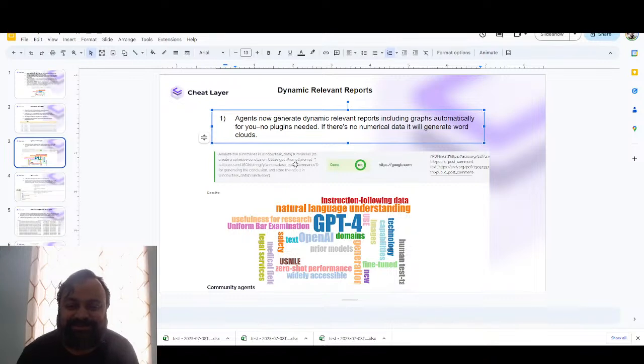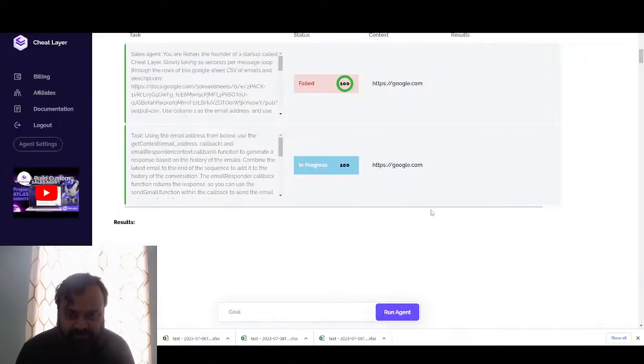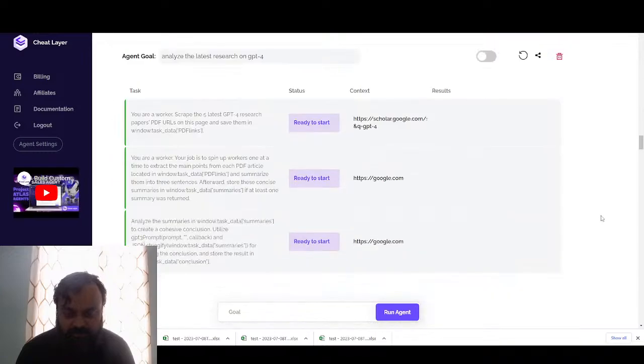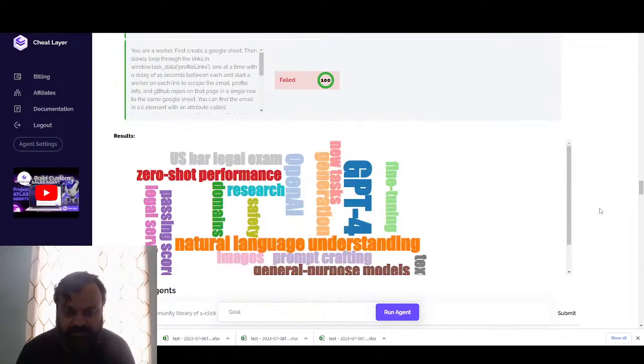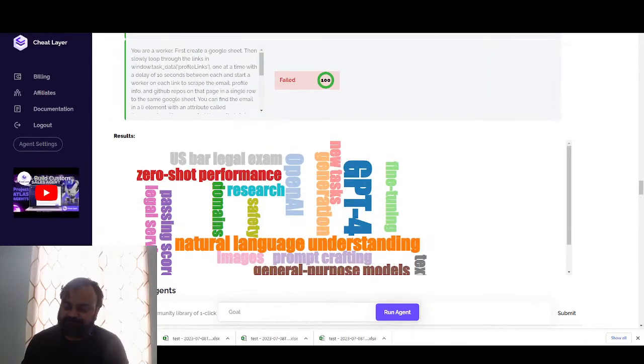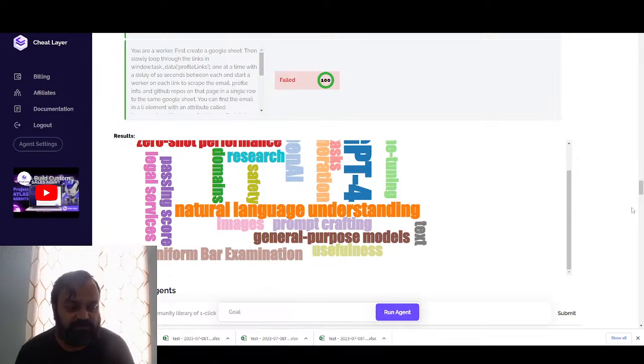Anyways, dynamic relevant reports. So this is cool. Do I have one in my dashboard? I'll have to run it again probably, right? Let's see. I might have one already generated. Oh, here's one. Cool. Yeah, I generated one. Okay, so the idea is that before they were just outputting text. I'll run another one anyway, just to show you how it works.